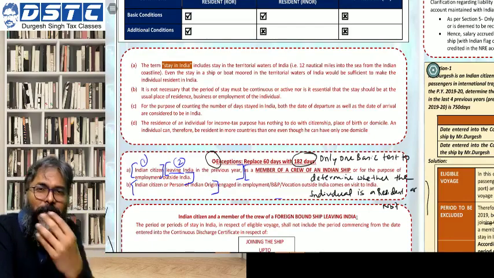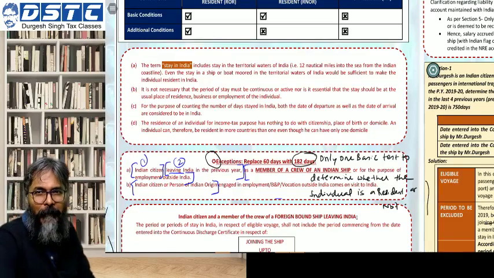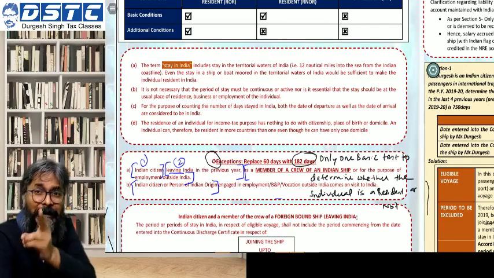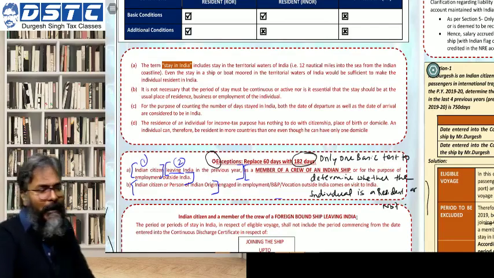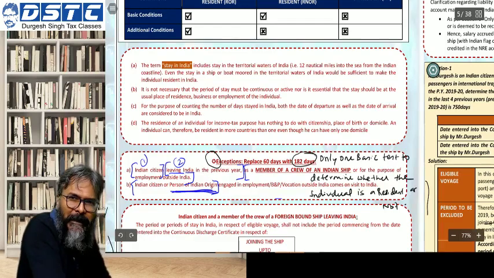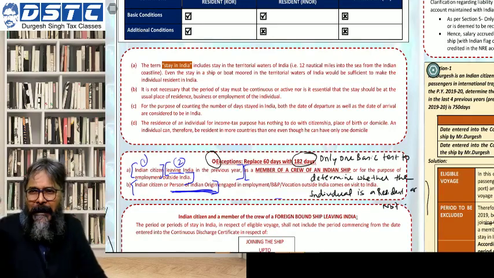So tomorrow, when you go abroad and take the citizenship of that foreign country, can you still be considered a person of Indian origin? The answer is yes. So India calling will always be there, because the origin is from India. So you'll keep visiting India from time to time.